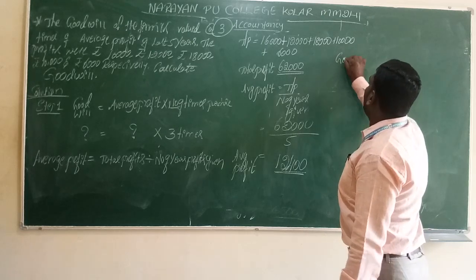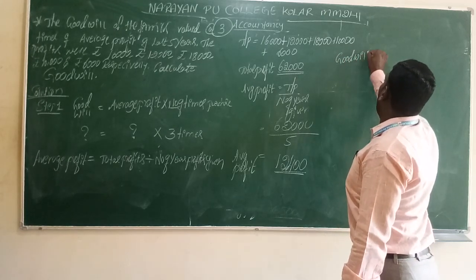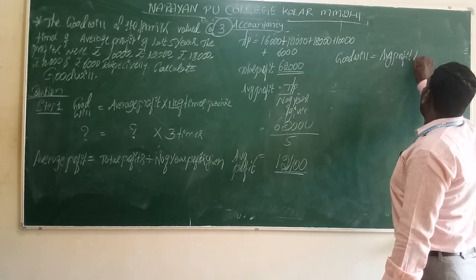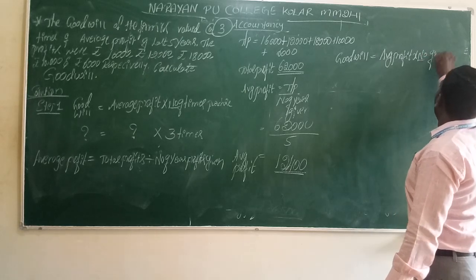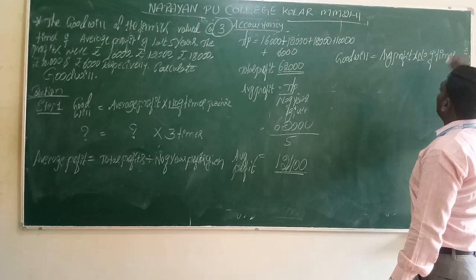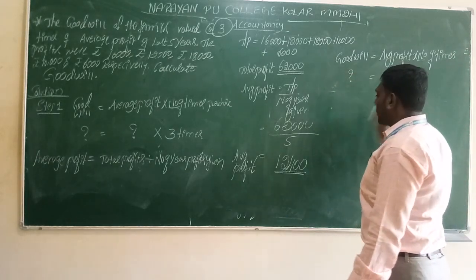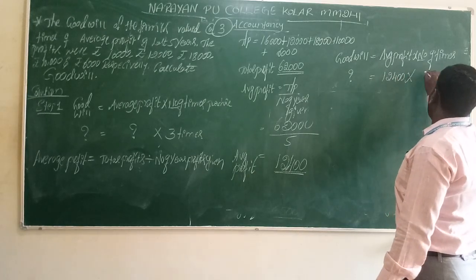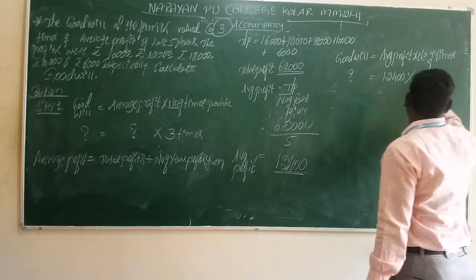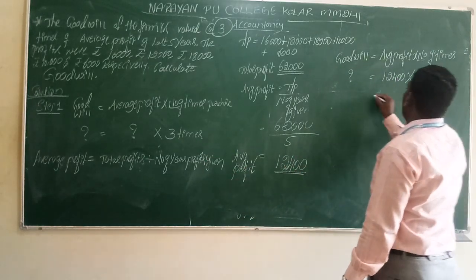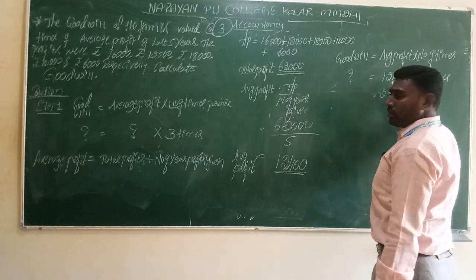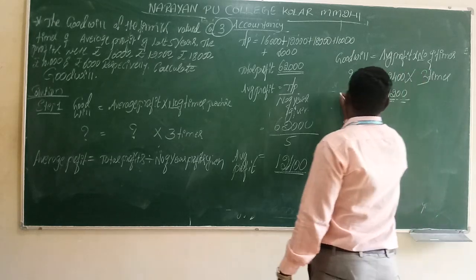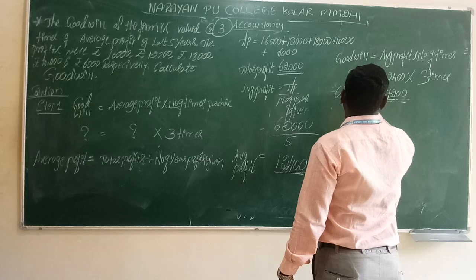In the next line we write: therefore goodwill is equal to average profit into number of times. Goodwill is question mark, we write question mark only. Average profit we calculated is 12,400 rupees into number of times given, 3 times. That gives 37,200 rupees. This value will be considered as the goodwill.